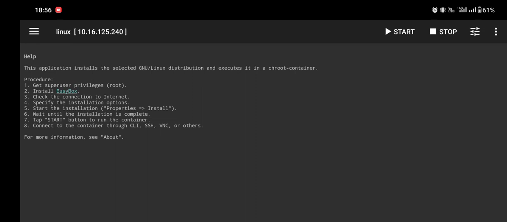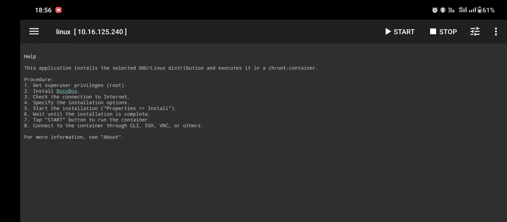So, Linux Deploy wasn't updated for quite some time. Still, you can get it in the Play Store from the link below, or if it's not officially supported on your device anymore, you can just download it from Pure APK or other third-party sources. The only thing you need to run Linux Deploy is an Android device, root permissions, and BusyBox.